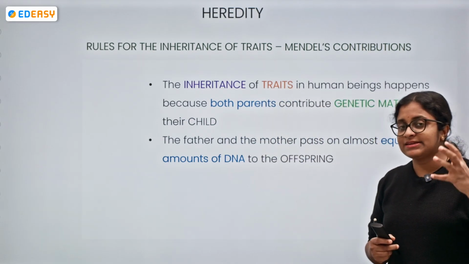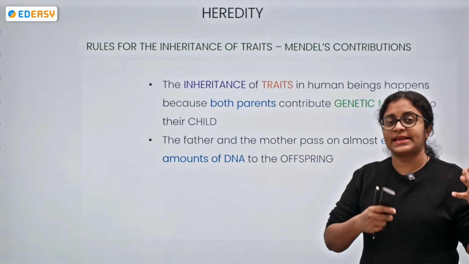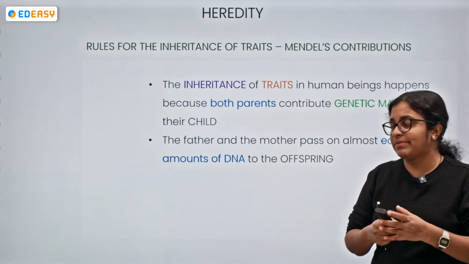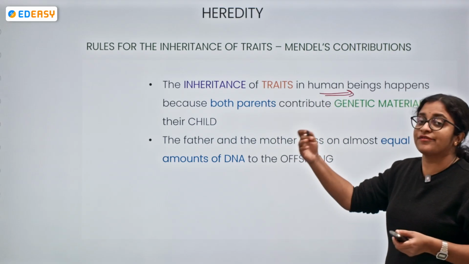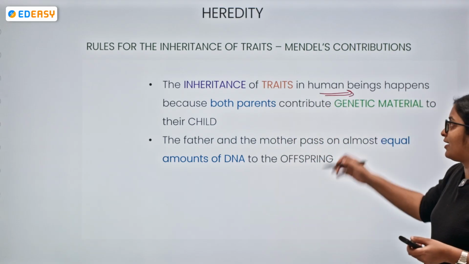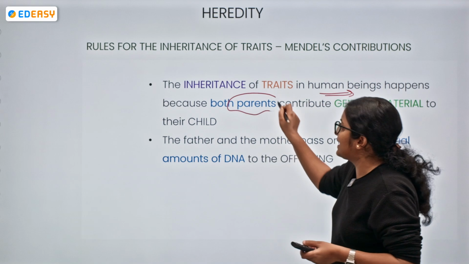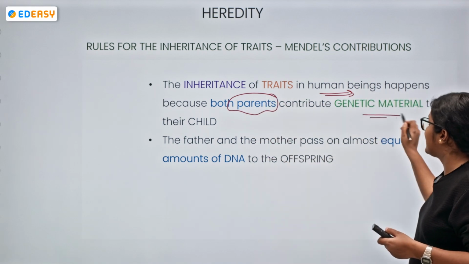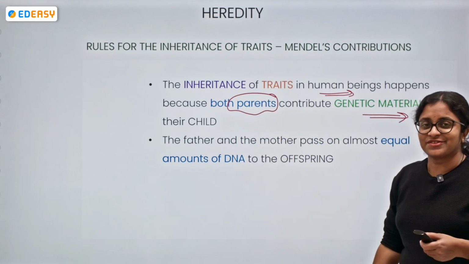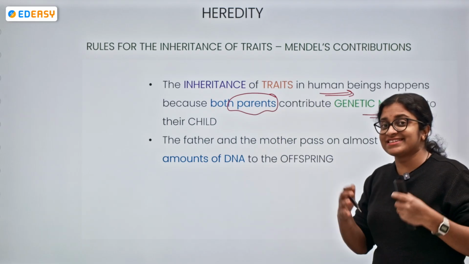So far we have been understanding the inheritance of traits and how variations appear. With respect to human beings, the inheritance of traits occurs because both parents, the male parent and the female parent, are contributors of genetic material to the child. So this is somewhat related to the question that was just asked.